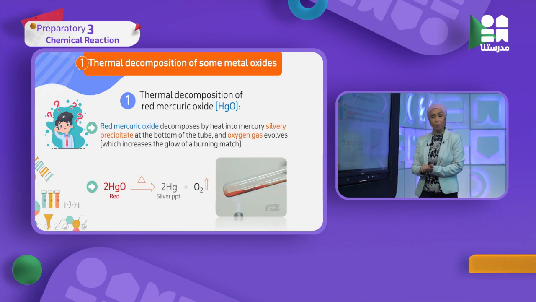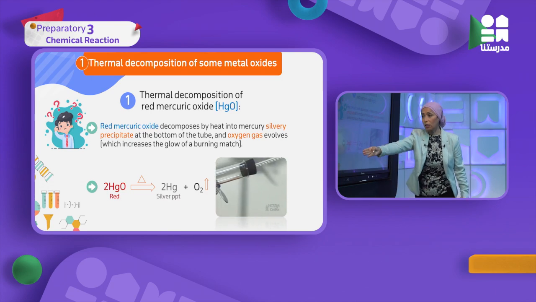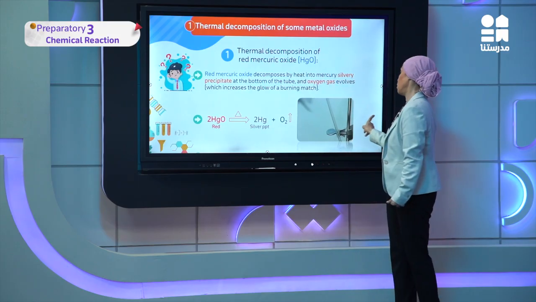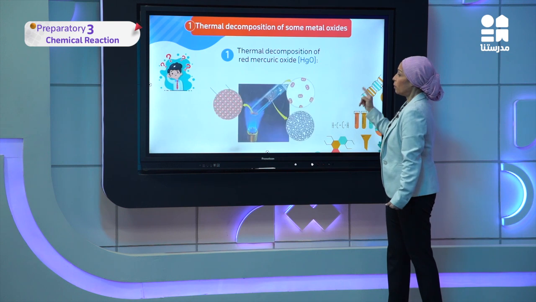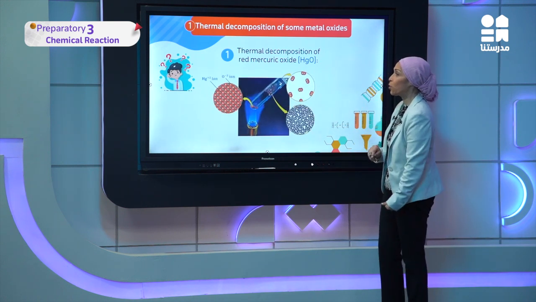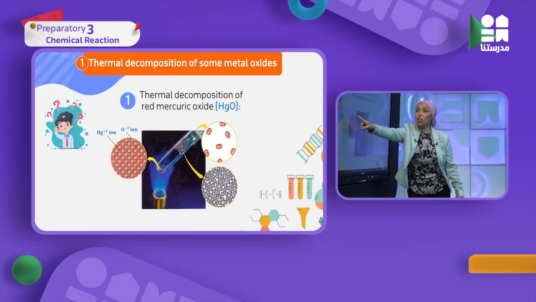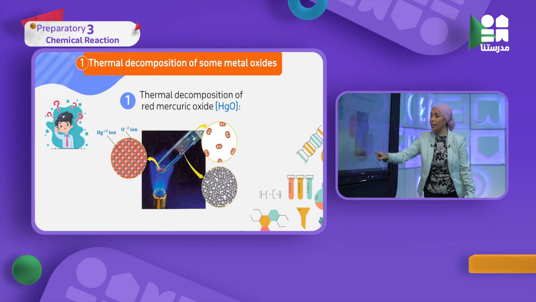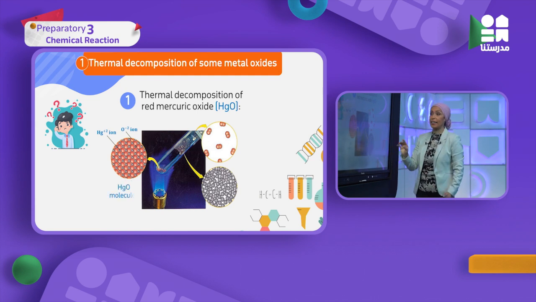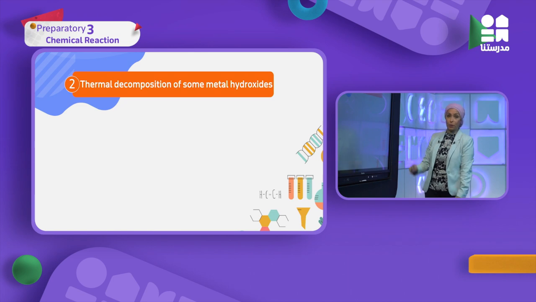This is the first experiment. You have to know the equation well and you know the colors. The red color changes into silver color. So here this is the thermal decomposition which happens to the mercuric oxide. It changes into its elements by heating, and then we get this silver shape of mercury, and oxygen gas is released. Okay, this is the structure to see the decomposition.